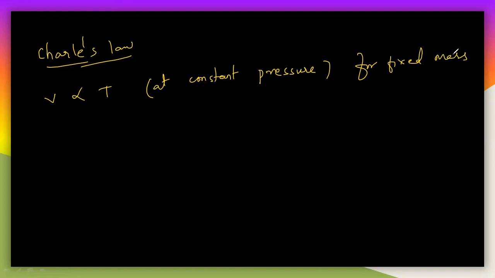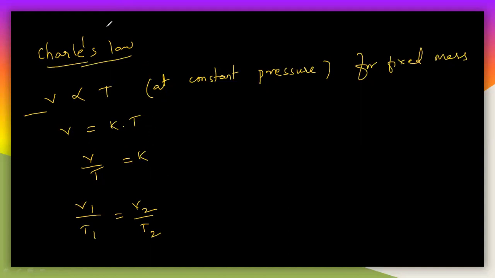So see here, V is directly related with the temperature, and I can write this like this. V is equal to K into T, I will take a constant here. And I can write here that V by T is equal to K. I can write this as V1 by T1 is equal to V2 by T2. These are the different relations from this particular law here.